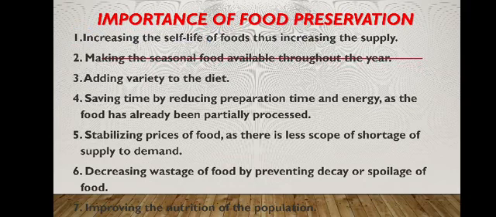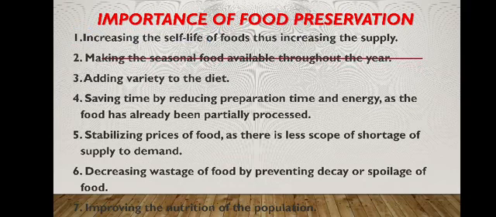First, increasing the shelf life of foods, thus increasing the supply. Everyone knows what shelf life is. It is the safe period up to which the food can be preserved. So it increases the shelf life of the food products, making seasonal food available throughout the year.